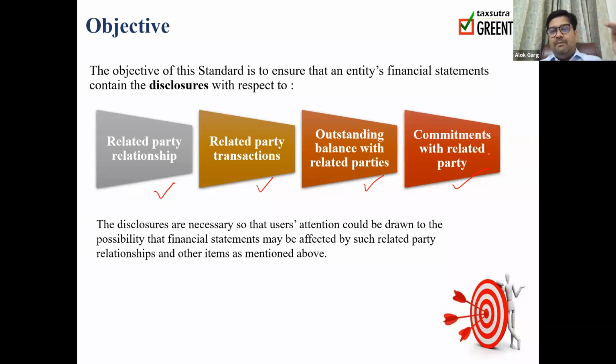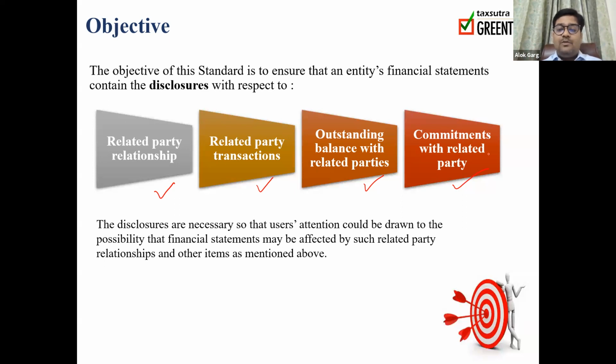A Limited is controlling B Limited, so A Limited can influence B Limited that you will not buy the product from C Limited; rather, you will have to buy the product from D Limited, which is my another subsidiary. So a transaction with a related party can influence an entity not to transact with an unrelated party.